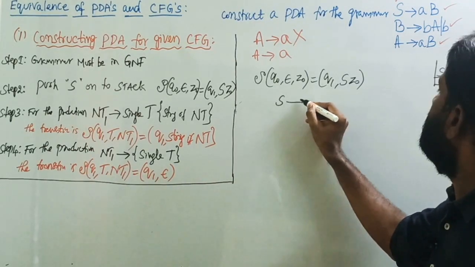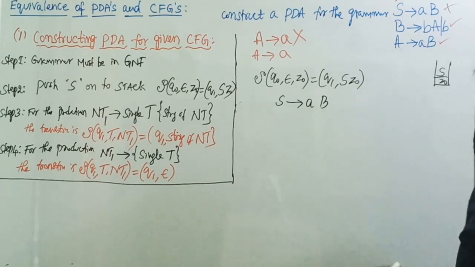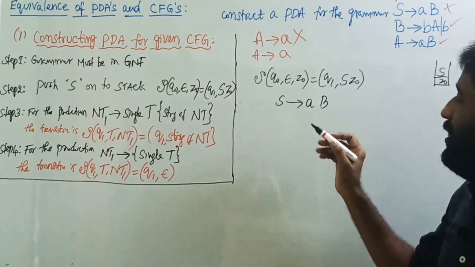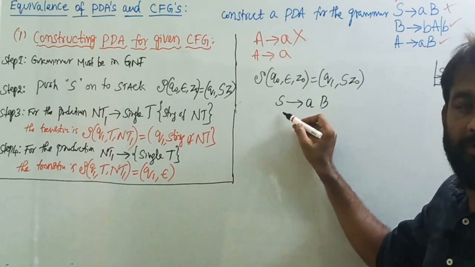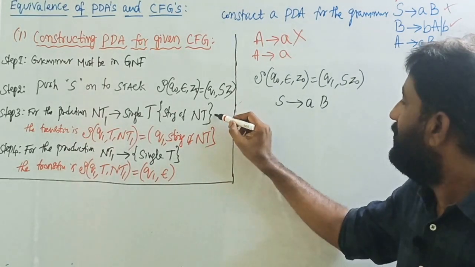Take the first production, S tends to aB. How can we convert this production into a pushdown automata transition? By using this rule.